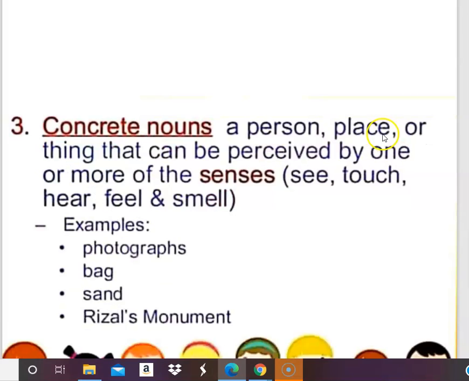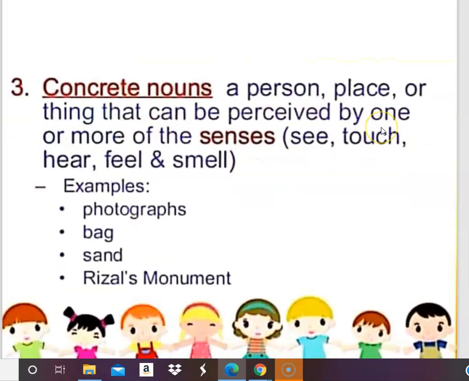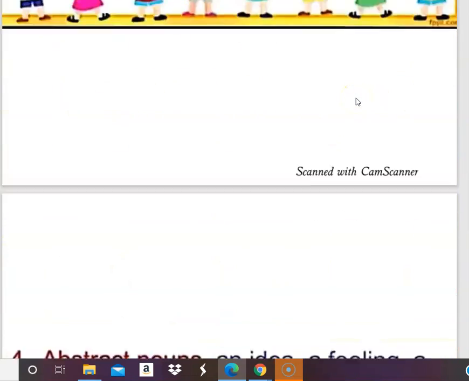The third one is a concrete noun. What is a concrete noun? A person, place, or thing that can be perceived by one or more senses. You can see it, touch, feel, hear, or smell it. Like photographs, bags, sand, or any monument, you can see it, you can touch it, you can perceive it by one or more senses. That is called a concrete noun.